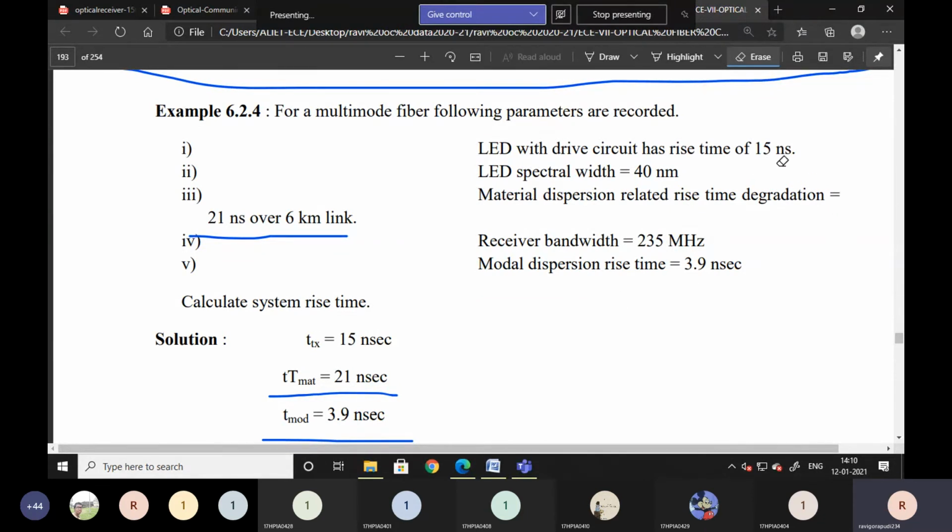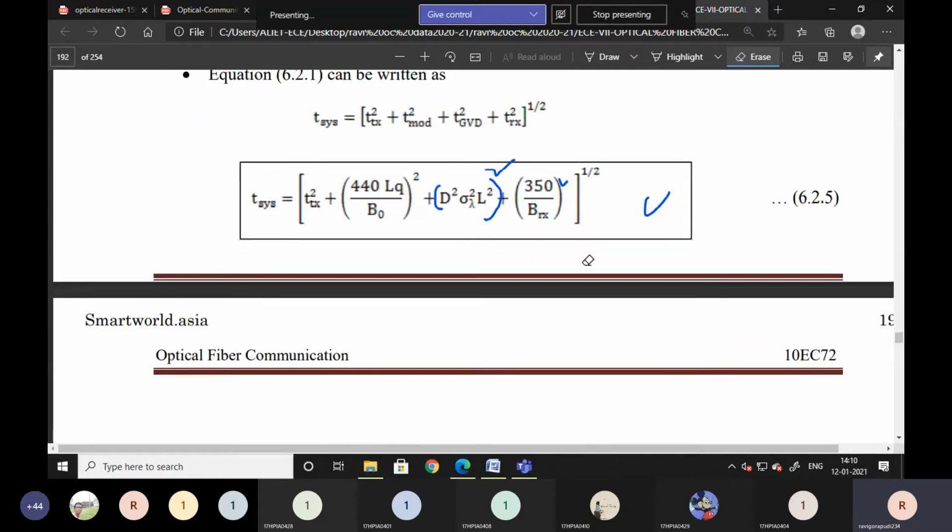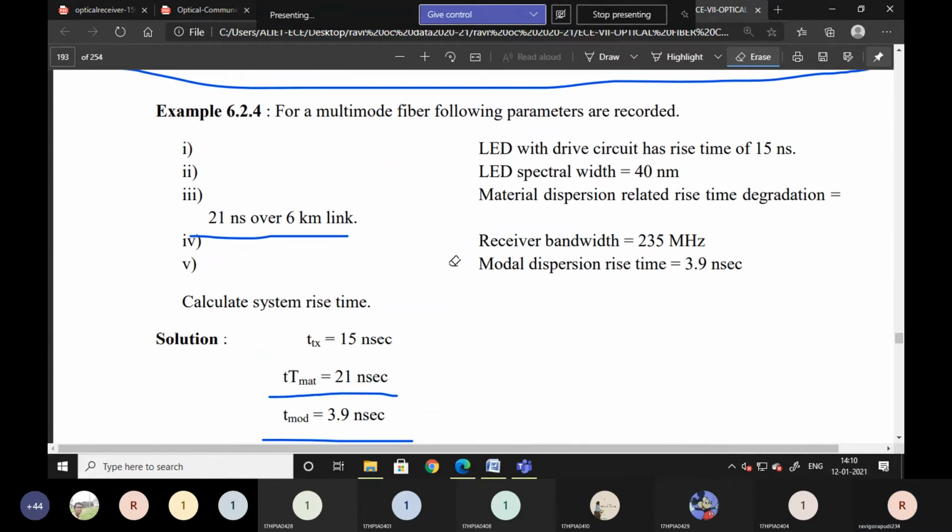So what is the 15 nanoseconds in this formula? Here it is written as TTX, the transmitter rise time, 15 nanoseconds. Why? Because the LED is at which section? Transmitter section or receiver section? Where are we connecting the LED? Transmitter section. That's why the transmitter rise time, TTX, is 15 nanoseconds.